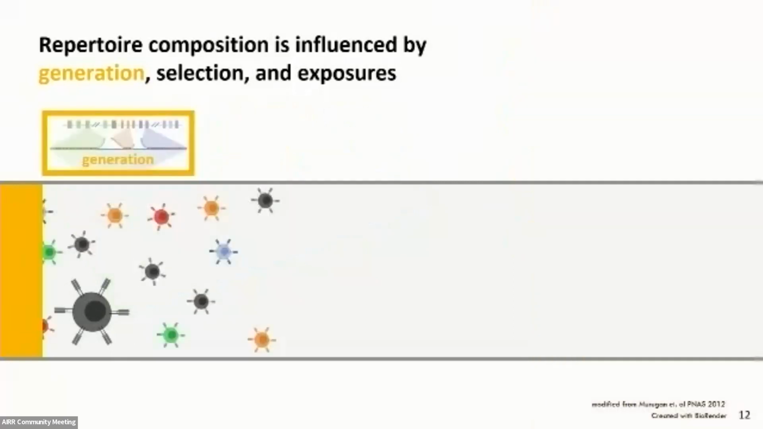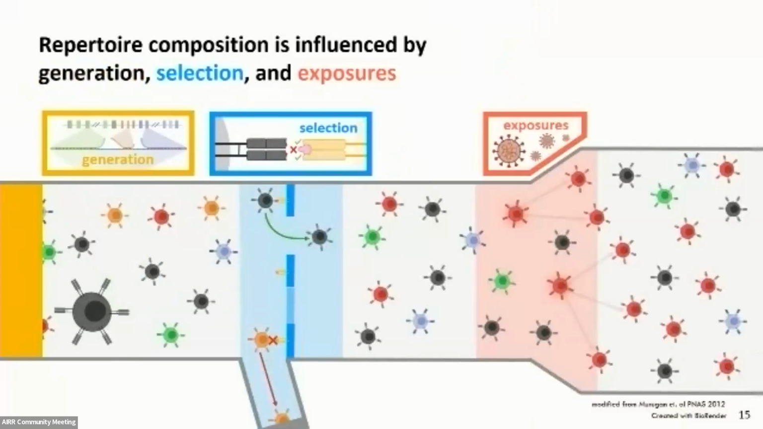Back to our water pipe analogy, we can think of this TCR generation process as the water source that's continuously spitting out these random TCRs into the pipe. Following generation, positive and negative selection can act as a sort of filter within the water pipe, shown in blue. And exposures can act as sort of water pipe expanders by increasing the frequency of various TCRs in the repertoire, shown in red. Over time, the repertoire may reflect biases of each of these 3 processes: exposure history, selection, or generation.